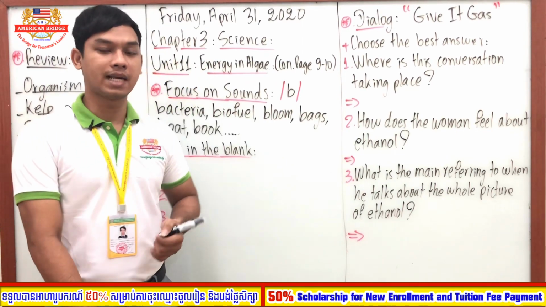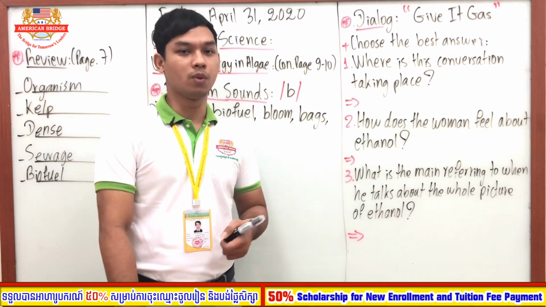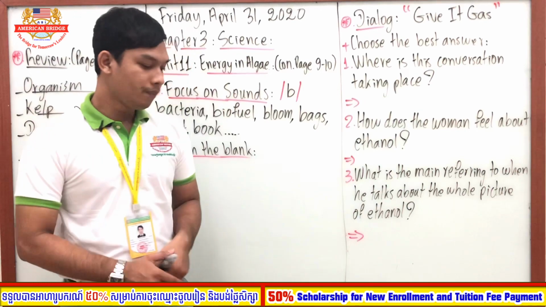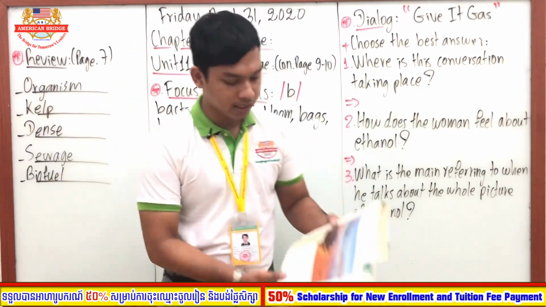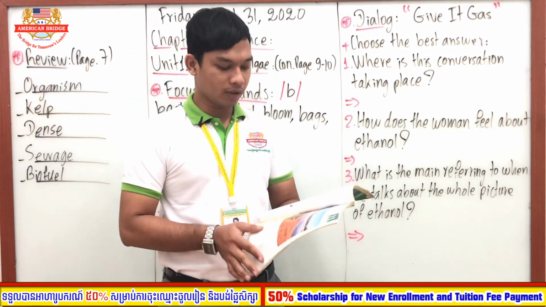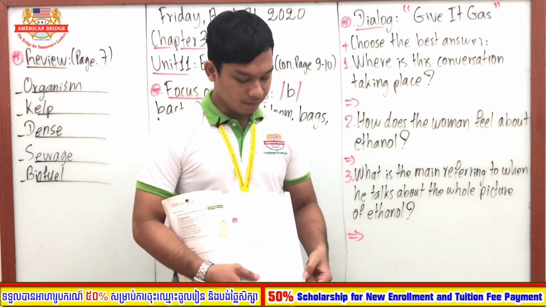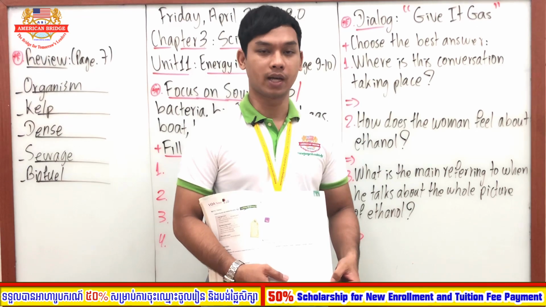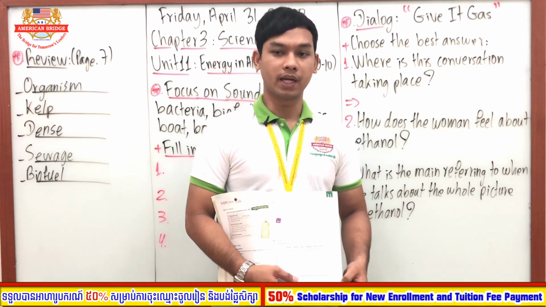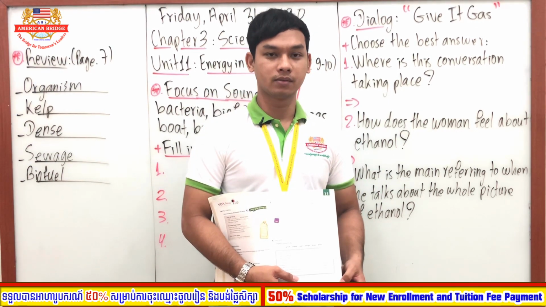Good. I believe that some of you may know, some of you may not know. Okay. So if you have the textbook, please take out your textbook and turn to page 49 altogether. All right. Page 49 altogether.